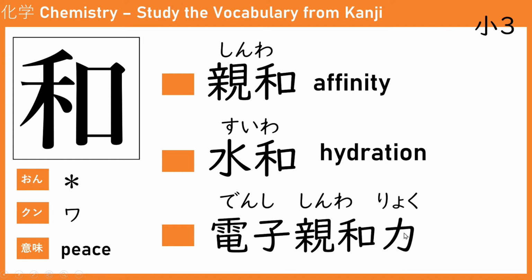Ryoku is the power. So shinwa ryoku is the power of affinity. And this one is electron, which means electron affinity. Electron affinity means how strong an atom can attract electron. For example, the strongest electron affinity that an atom has is fluorine.